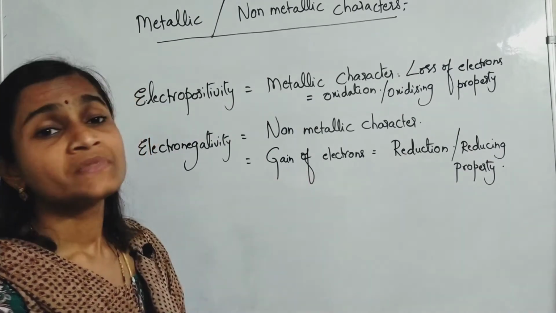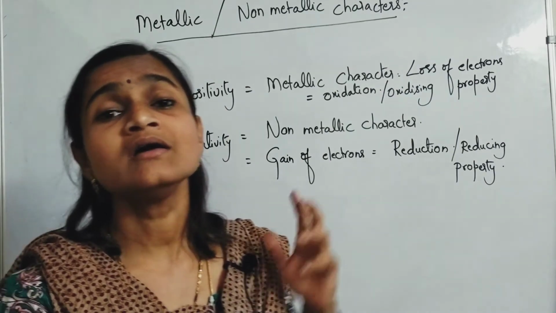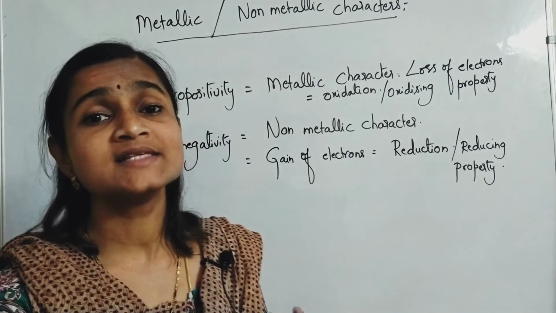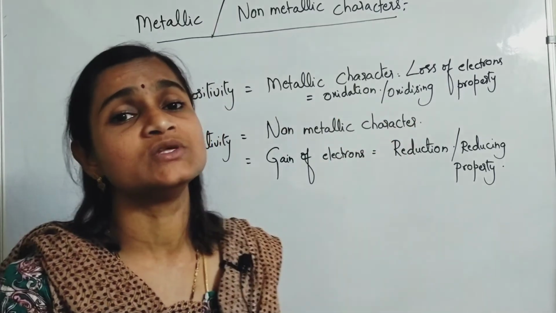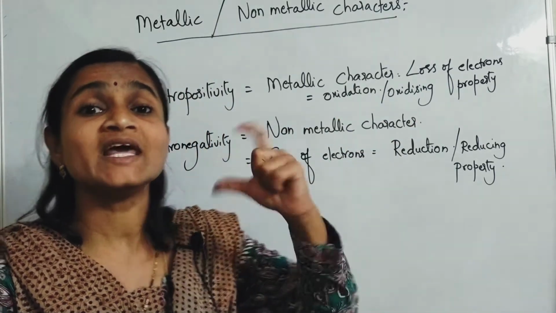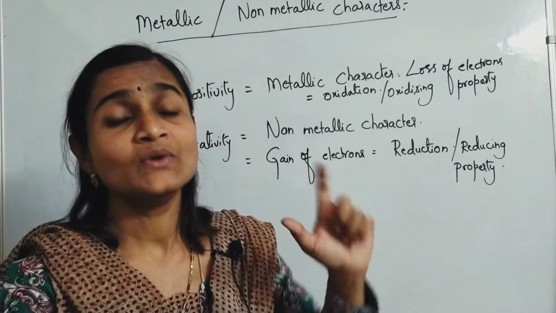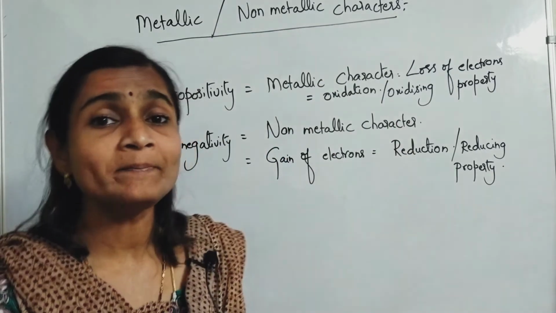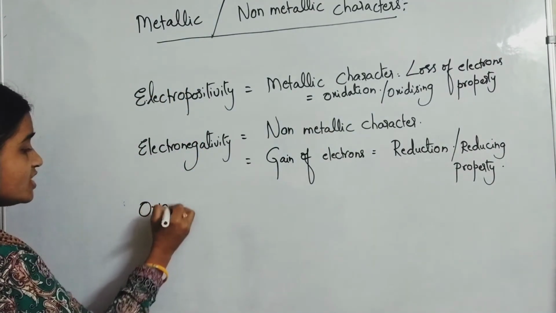But here, substances which undergo oxidation are called reducing agents, and substances which undergo reduction are called oxidizing agents. If you speak about the agents, oxidizing and reducing agents, you have to just reverse the definition.